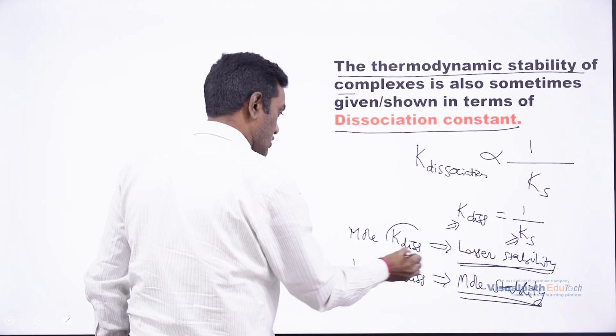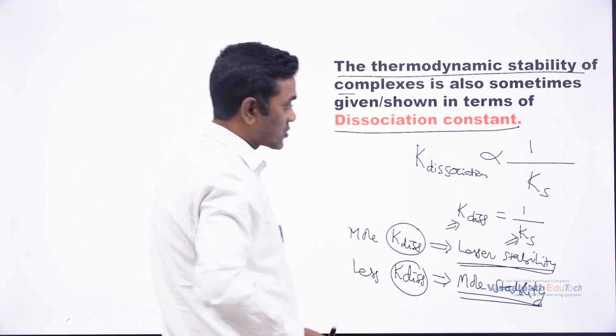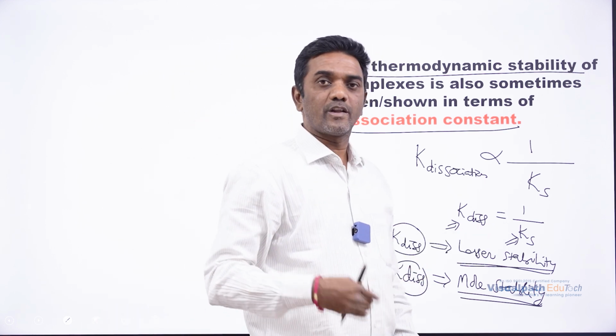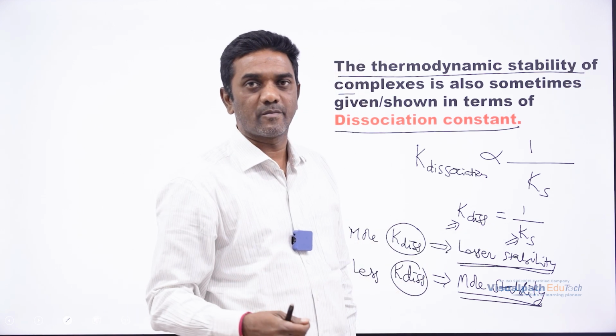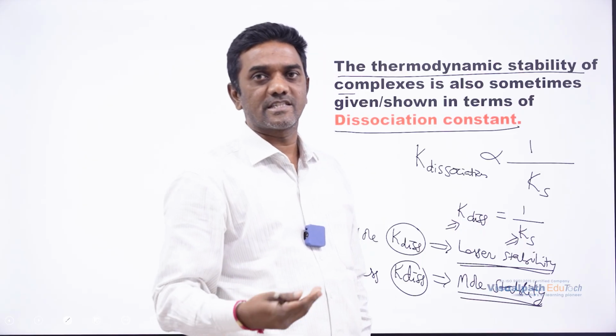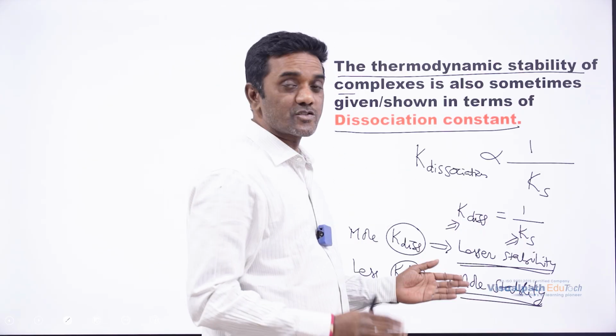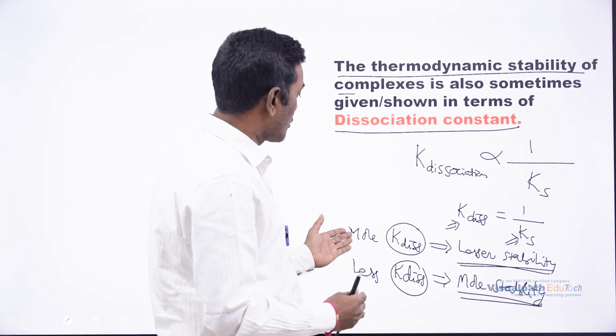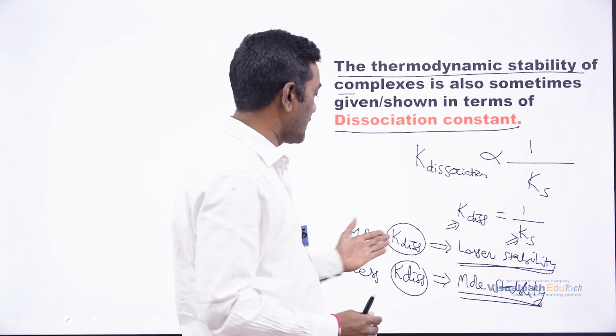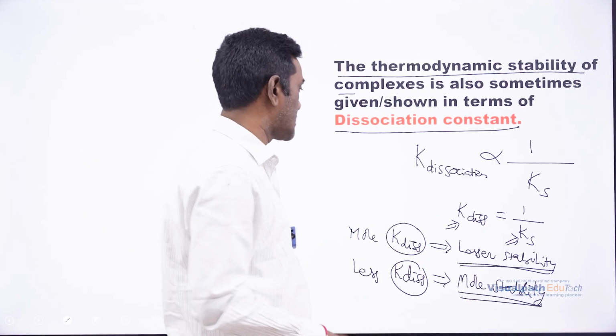It is based on the dissociation constant. Whereas based on the equilibrium constant, the more the equilibrium constant, the more the thermodynamic stability. The lesser the equilibrium constant, the lesser the thermodynamic stability. Coming to the dissociation constant, it is inversely proportional, and so more dissociation, lesser stability; lesser dissociation constant, more stability.